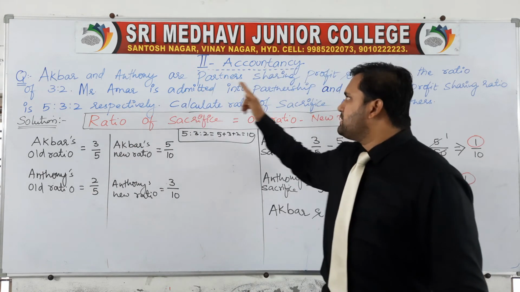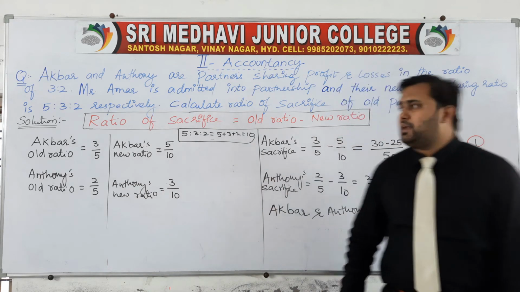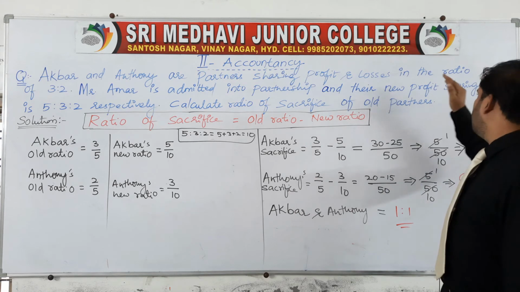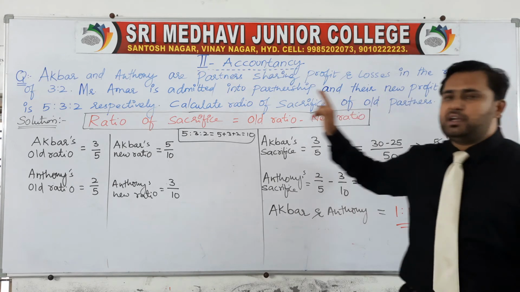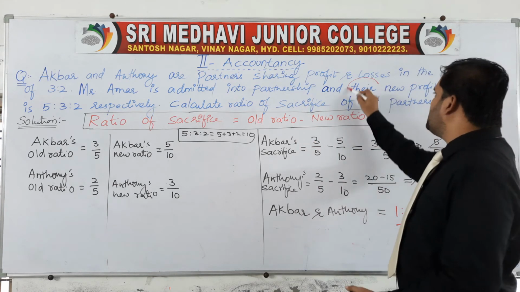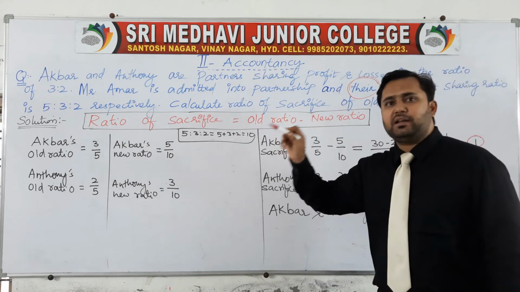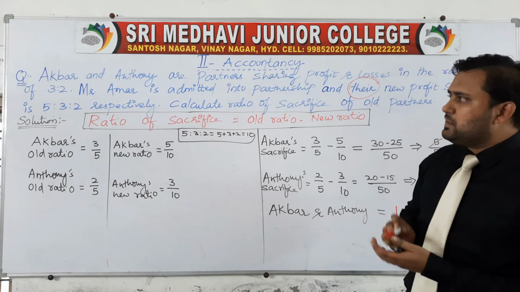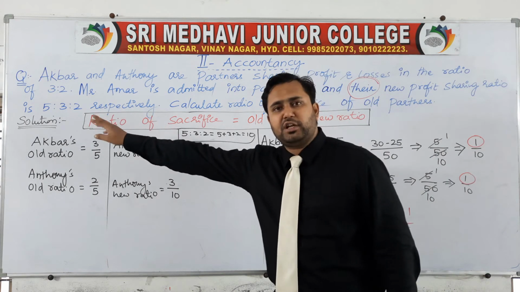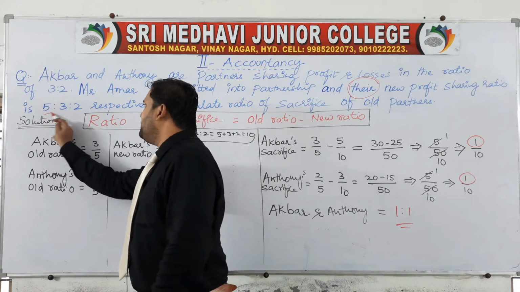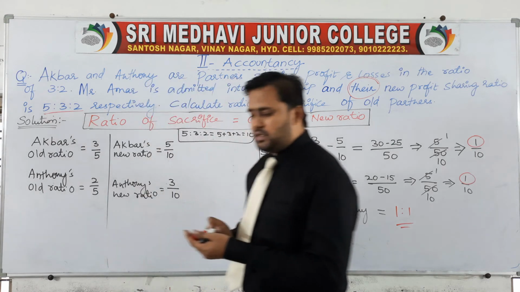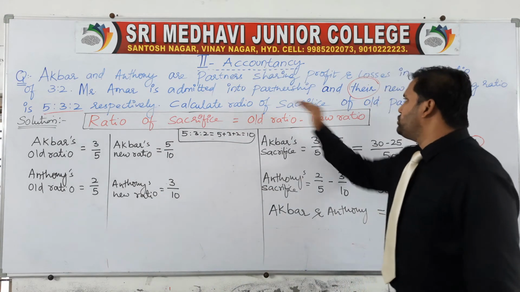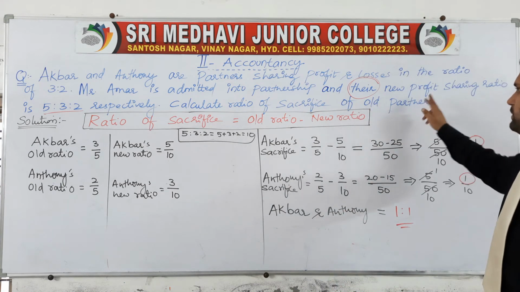Mr. Amar is admitted into the partnership, and after admission the new profit sharing ratio of Akbar, Anthony and Amar is 5:3:2, as given in the question. So we have to calculate the ratio of sacrifice of the old partners.